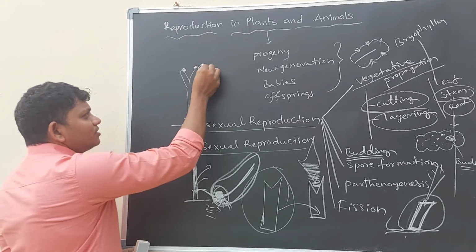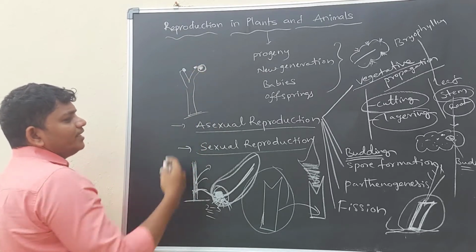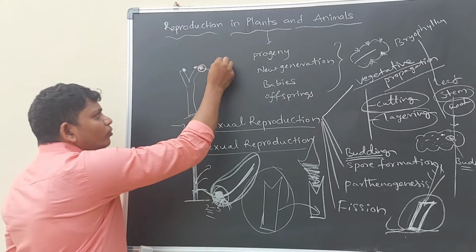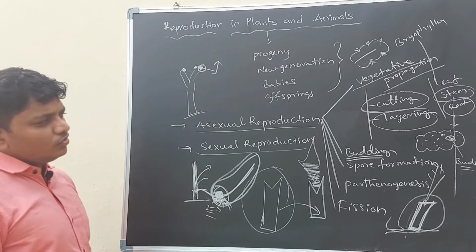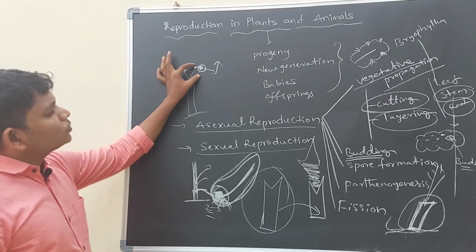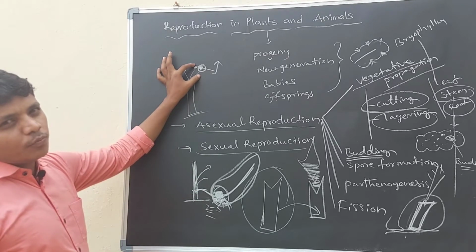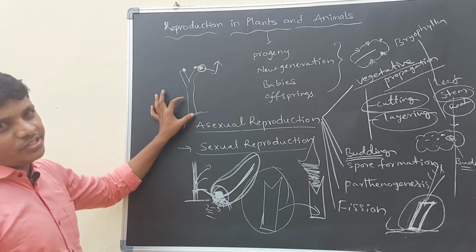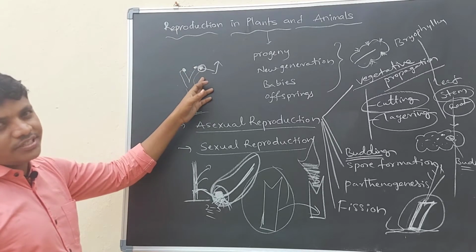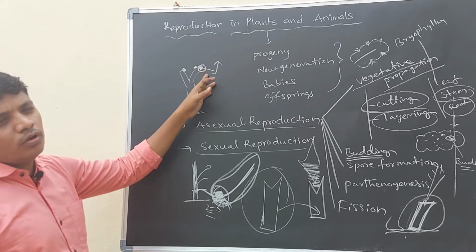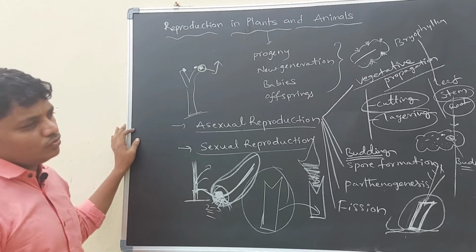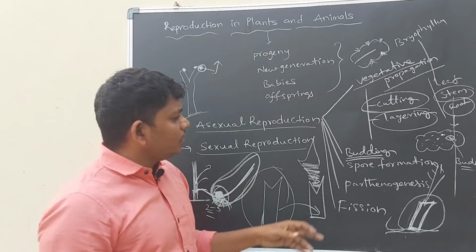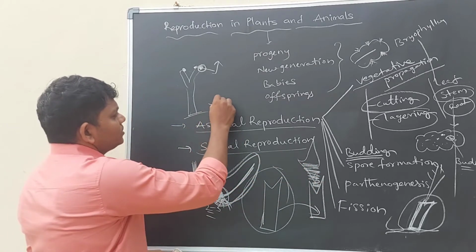If this bud-like structure is discharged from the yeast, then it will grow as a new individual yeast organism. So in this process, small budding parts are produced from the surface of the yeast, and they detach themselves and become individual organisms. So for budding, yeast is the best example.